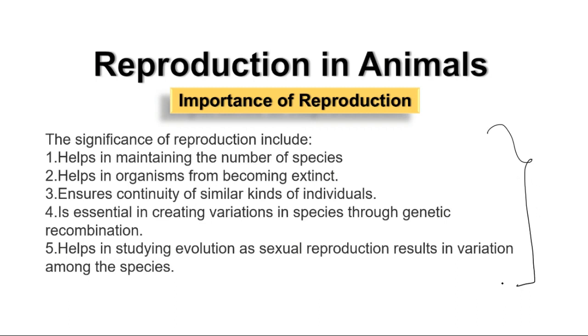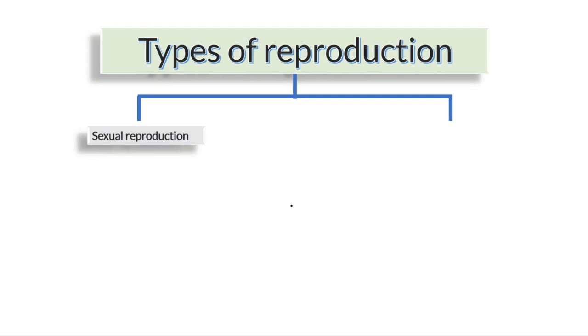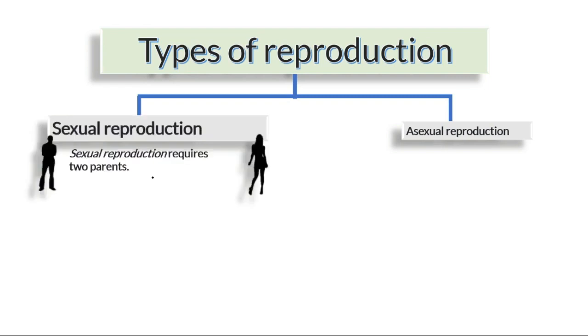Now we'll go ahead. Types of reproduction. We just started the different types of reproduction in the previous video, and you must have even studied them in previous classes. Now again we'll go into detail. We have two types of reproduction: sexual reproduction as well as asexual reproduction. The meaning of sexual reproduction is that we require parents to start with. We require father and mother, and basically we require two cells, one from the father and one from the mother.